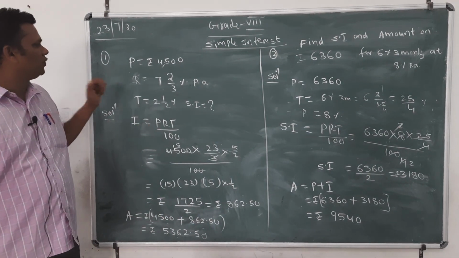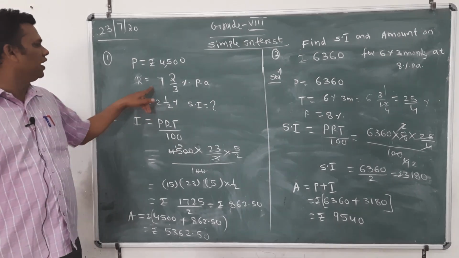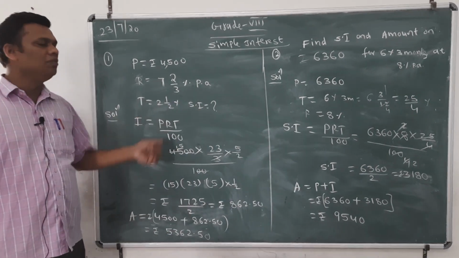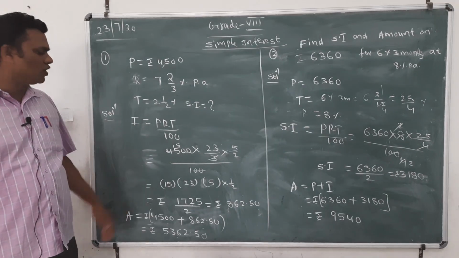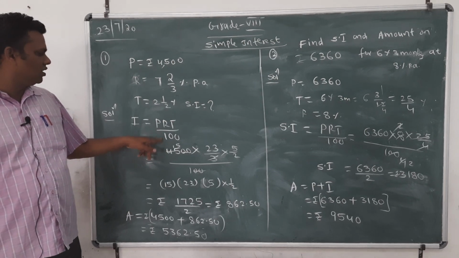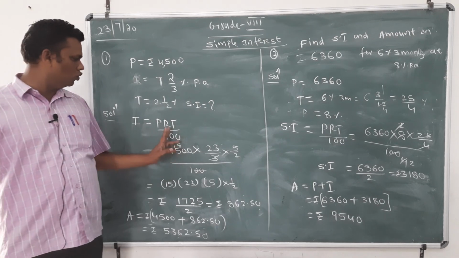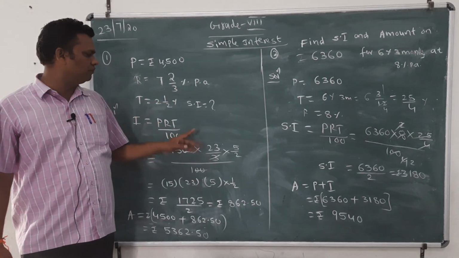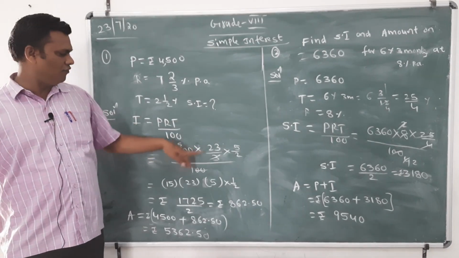Now see the first problem. Sum is rupees 4,500, rate of interest is 7 2/3% per annum, time is 2 1/2 years, that is 2.5 years. Find simple interest. The formula is I equals PRT upon 100. P is 4,500 into R, 7 3s are 21 plus 2, 23 upon 3, into time 2 2s are 4 plus 1, 5 upon 2.